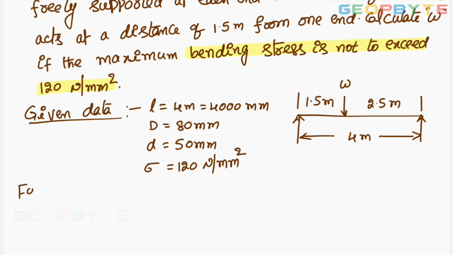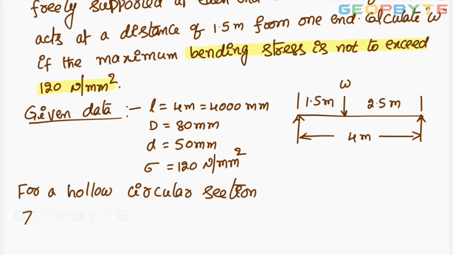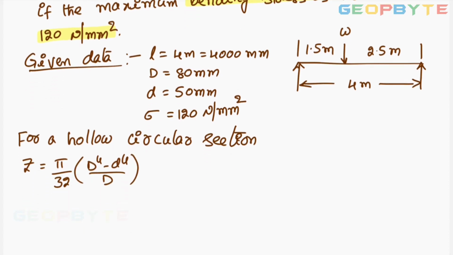For a hollow circular section, Z equal to, this part already we discussed, pi by 32 into capital D power 4 minus small d power 4 by capital D.